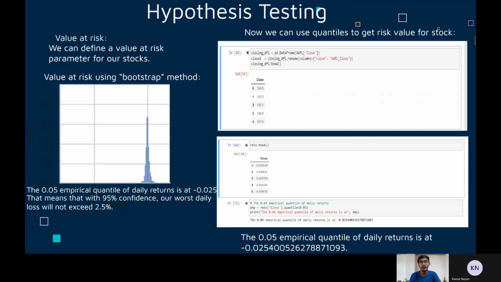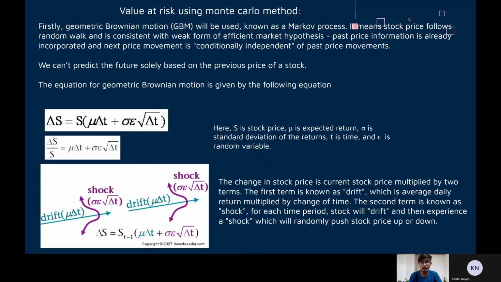Hello everyone, my name is Kamal and I will discuss the hypothesis framing and testing part of the presentation. We have used the bootstrap method to define our risk parameter for our stock and used quantiles to find the risk value of that stock. We have employed the Monte Carlo simulation, which applies a selected model to a large set of random trials in an attempt to produce a possible set of expected future outcomes.